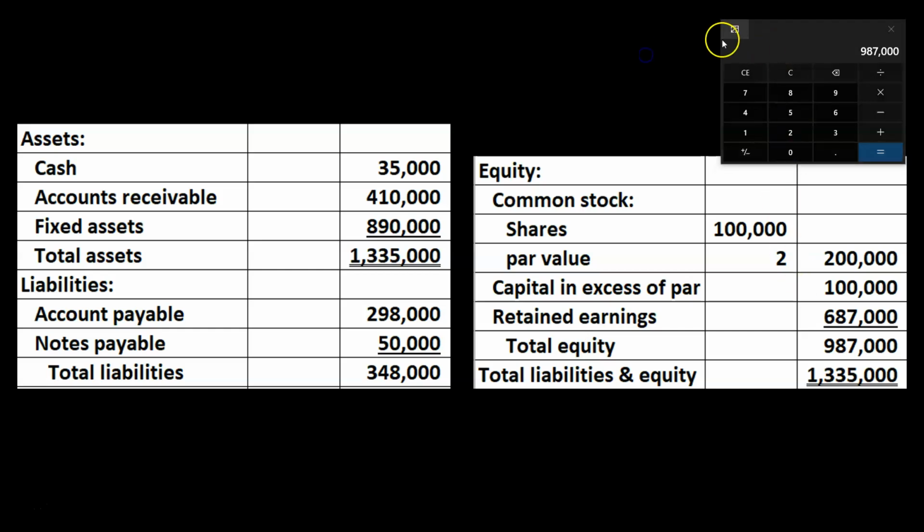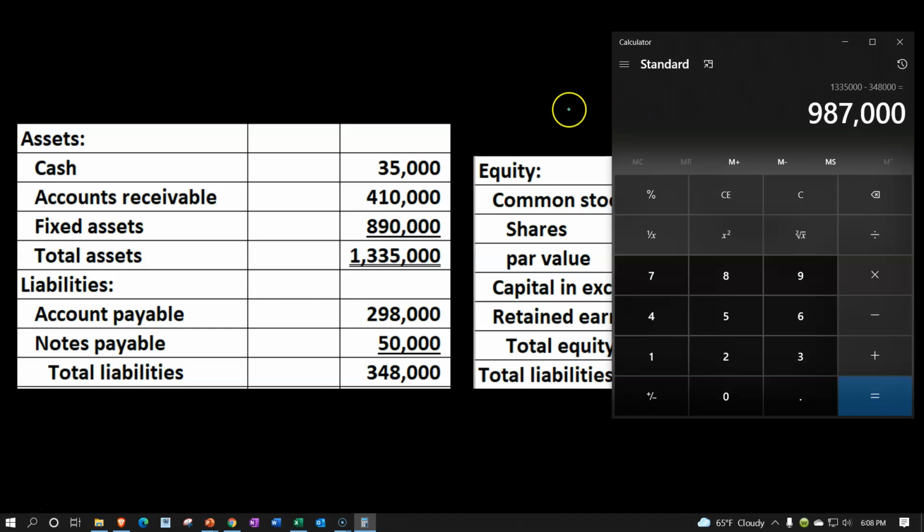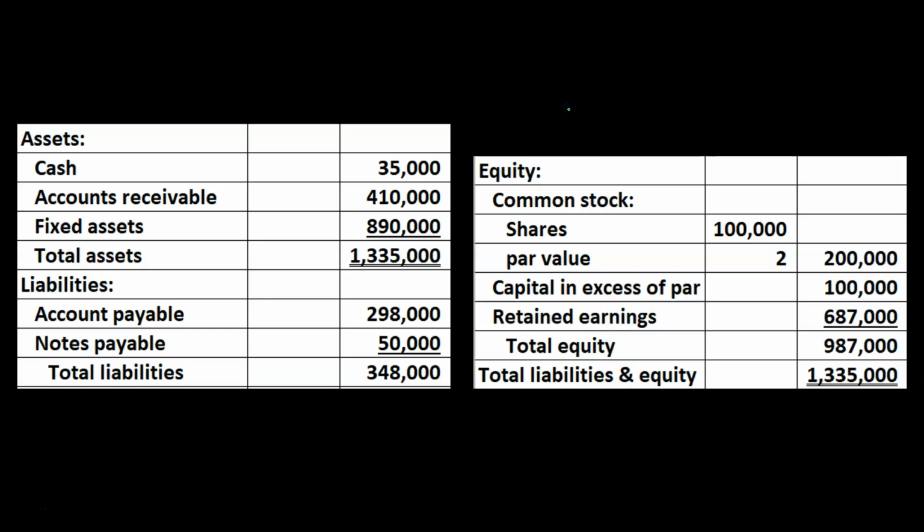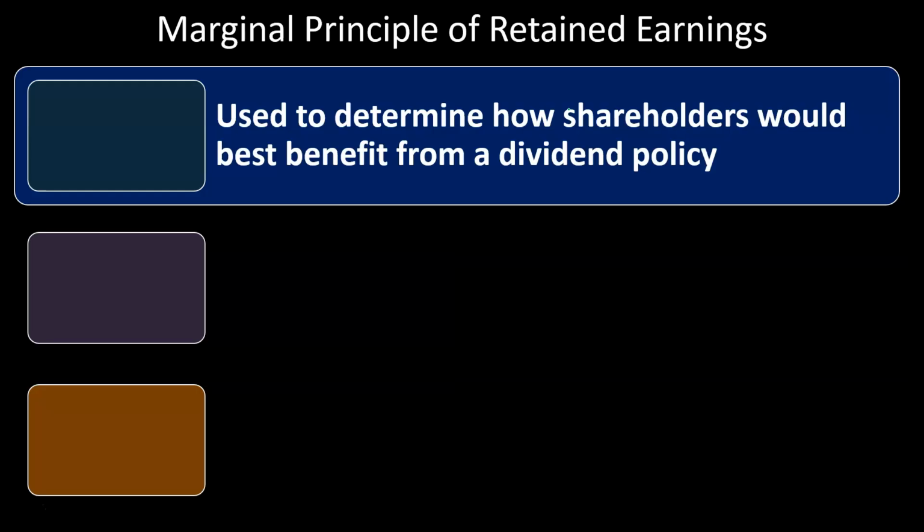Now, the owners can pressure the dividend policy by pressuring who they're going to elect for the board of directors with their voting, and then pressure them to hire or fire management if they don't like what management's dividend policy is. That could very well happen, which means that management is often pressured to have some kind of dividend policy, possibly, if that's what the shareholders want, right? So we have the marginal principle of retained earnings.